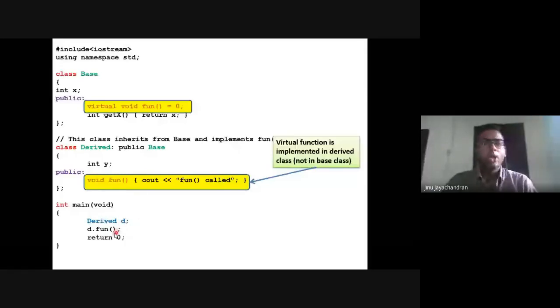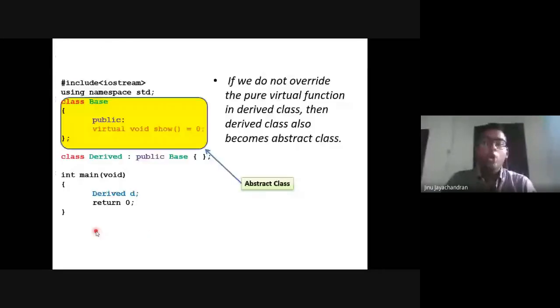Okay, so if you do not override, meaning you are defining this virtual function in the derived class, that is called overriding. If you do not override the pure virtual function in the derived class, then the derived class also becomes an abstract class. Okay, so then this derived will also become abstract in this case where you haven't defined or overridden the pure virtual function.